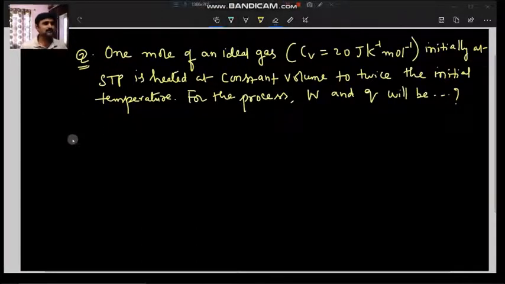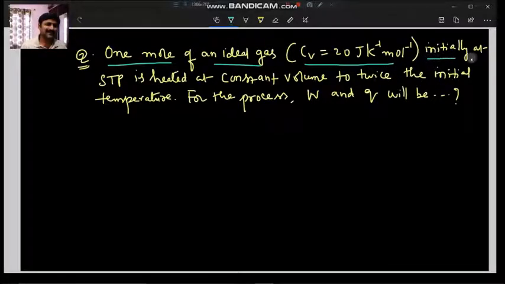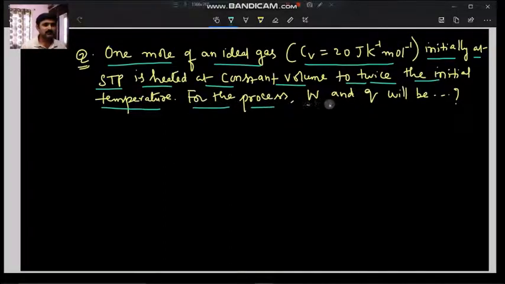See this question. 1 mole of an ideal gas, in brackets they have given Cv equals 20 joule per Kelvin per mole, initially at STP, is heated at constant volume to twice the initial temperature. So temperature definitely increases. For this process, W and Q will be how much?